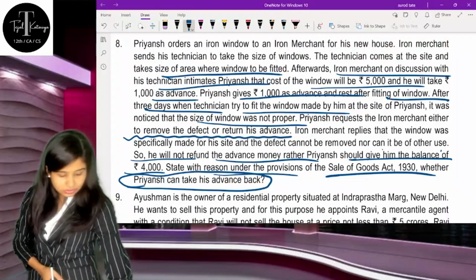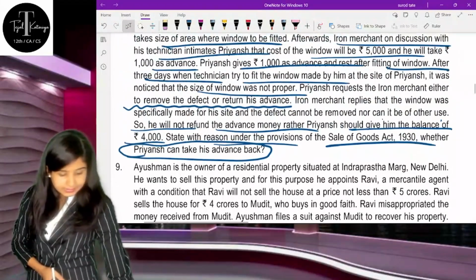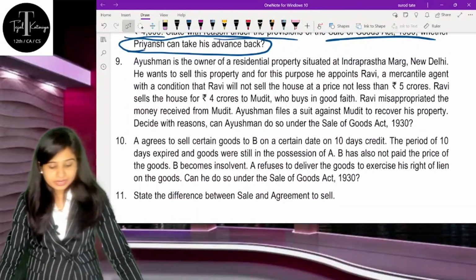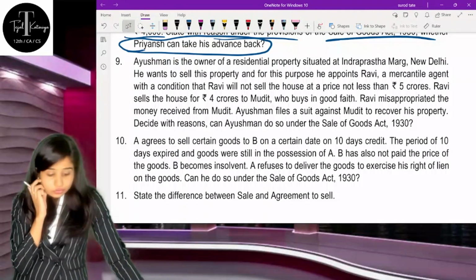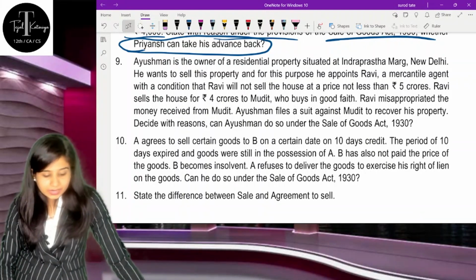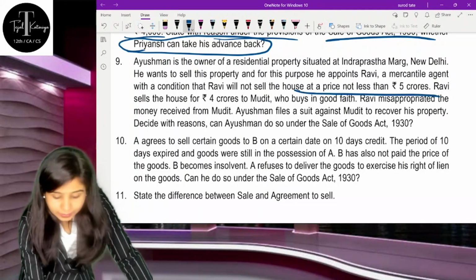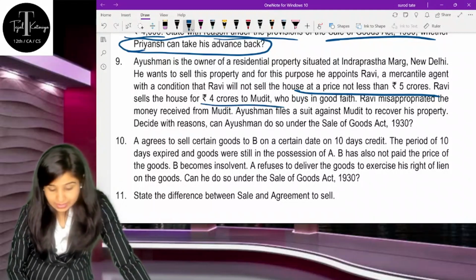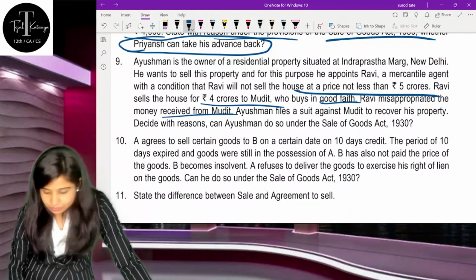Next question is question number 10. This was all about question number 8. Now we are going ahead with question number 9. Ayushman is the owner of a residential property situated in Indraprasth Marg, New Delhi. He wants to sell his property, and for this purpose he appoints Mr. Ravi as a mercantile agent on the condition that Ravi will not sell the house at a price less than 5 crore. Now Ravi sells this house to Mudit for rupees 4 crore in good faith, and Ravi misappropriated the money received from Mr. Mudit.